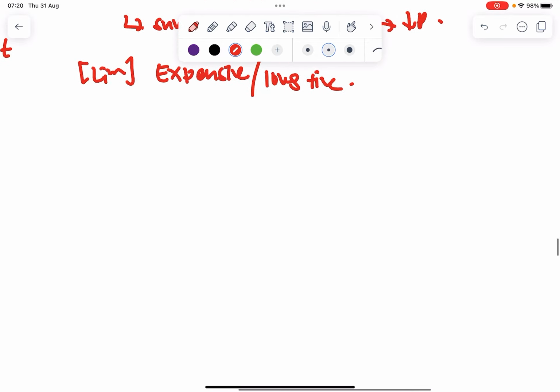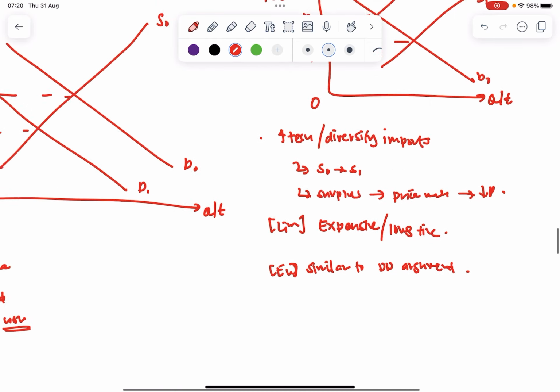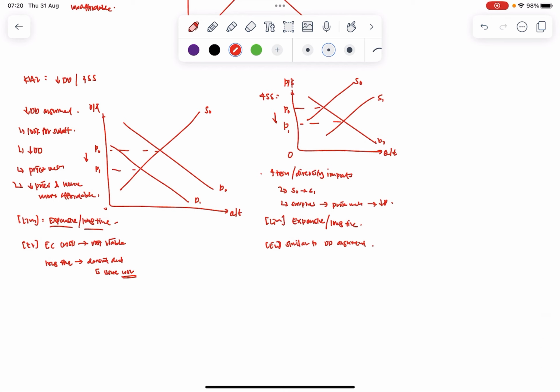So the evaluation is also very similar. I'll just write similar to DD argument. You realize that considering they're having an economic crisis, it is not very viable for them to work on the increase in supply or the decrease in demand measures at this present moment.